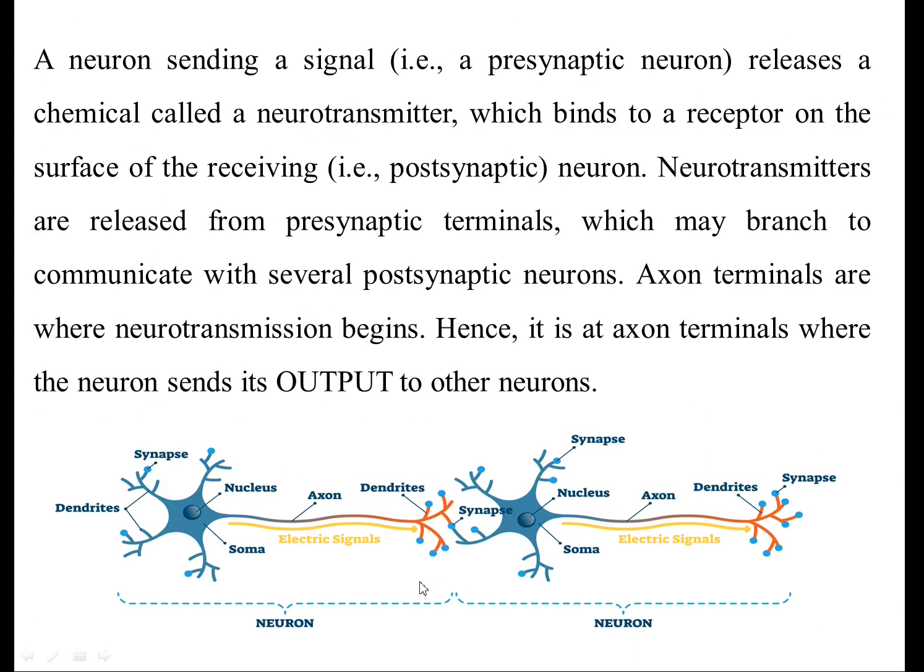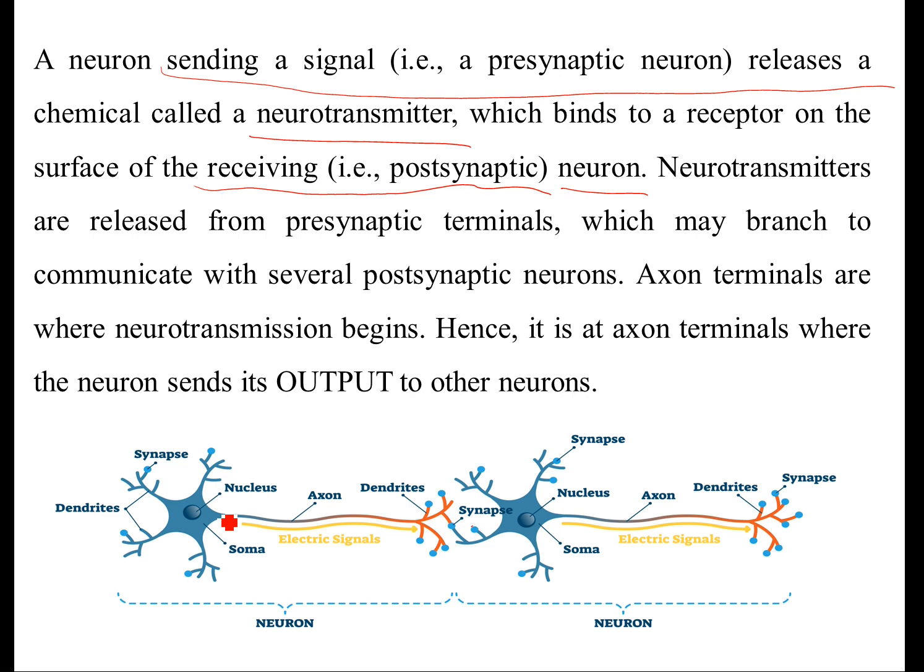A neuron that is sending a signal is what we call a pre-synaptic neuron. The pre-synaptic neuron releases a chemical called neurotransmitter, and that neurotransmitter binds to a receptor on the surface of the receiving, post-synaptic neuron.